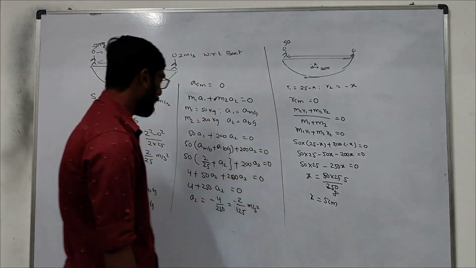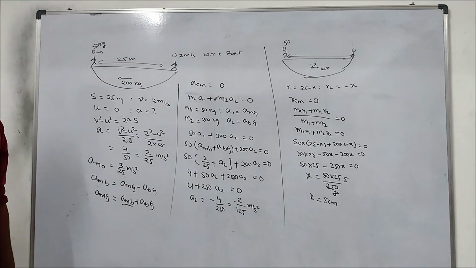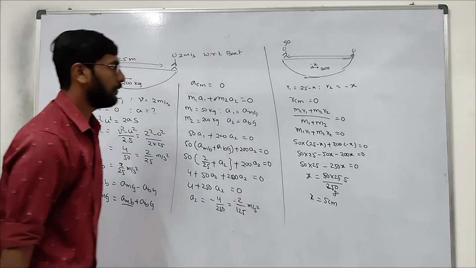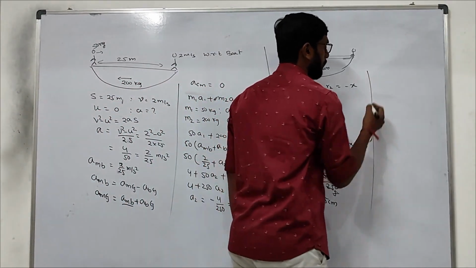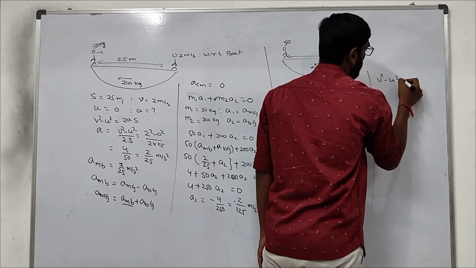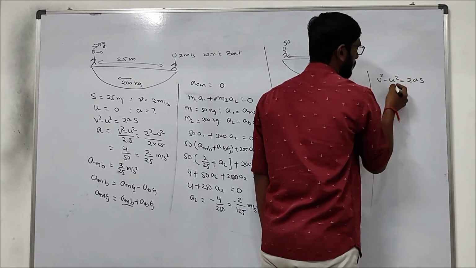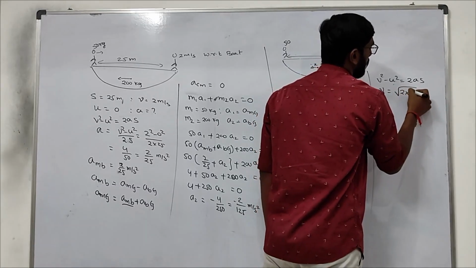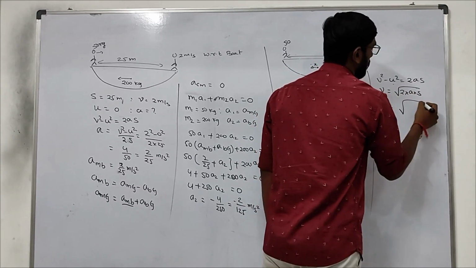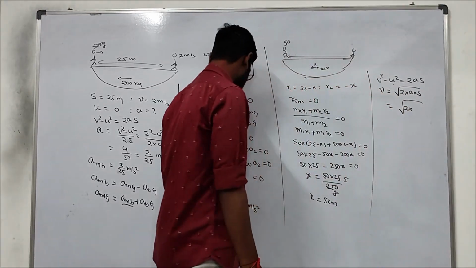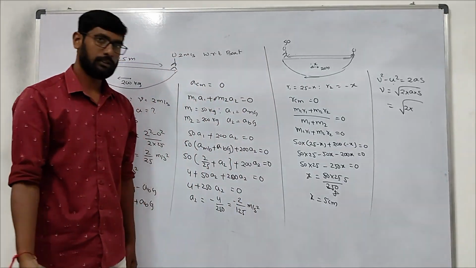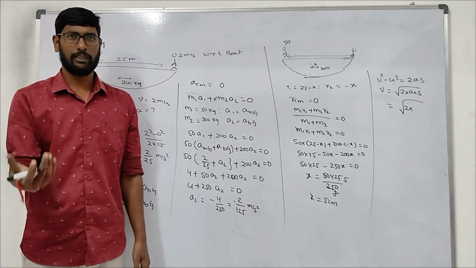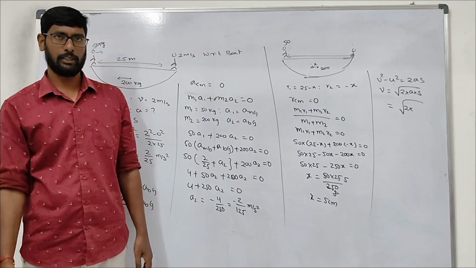Right? Now we know distance traveled by the boat. Acceleration of the boat is known, final velocity we need to find. So we know v square minus u square equals 2as. U is 0. We know v equals square root of 2 into a into s. So 2 into a is what? Minus, because it is moving in the opposite direction.